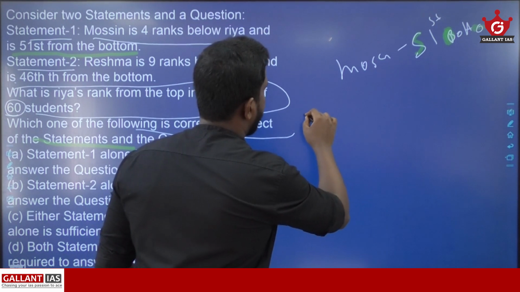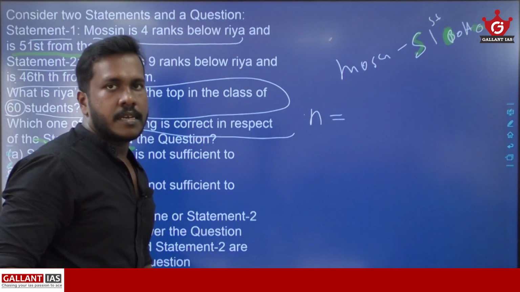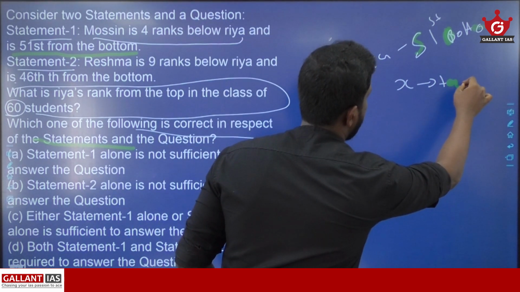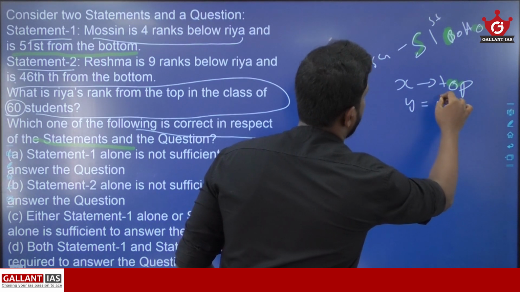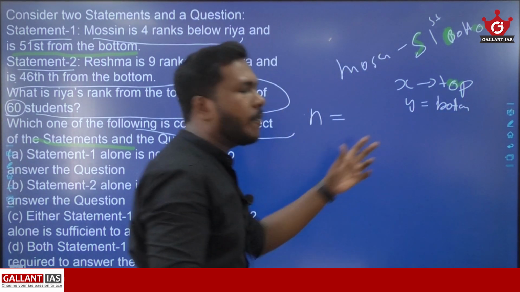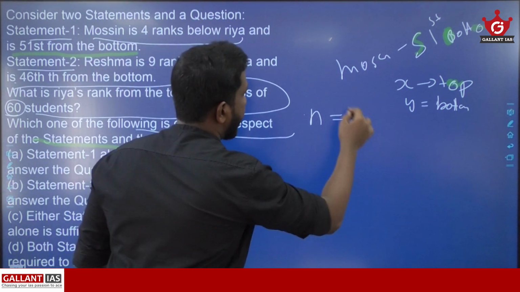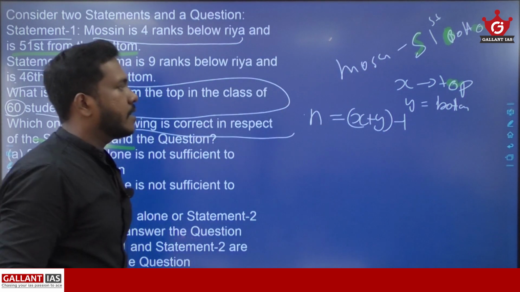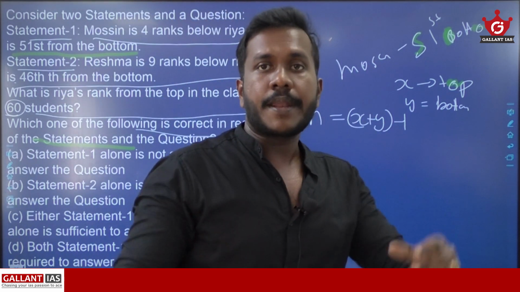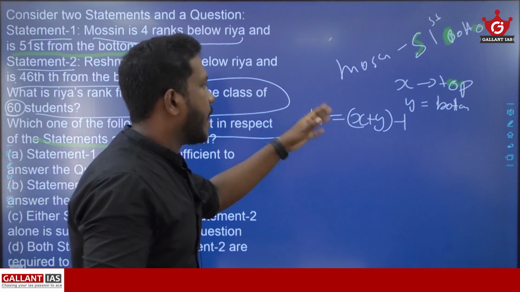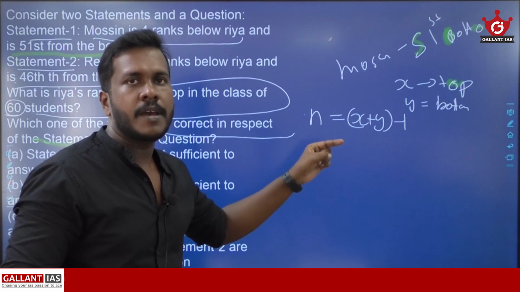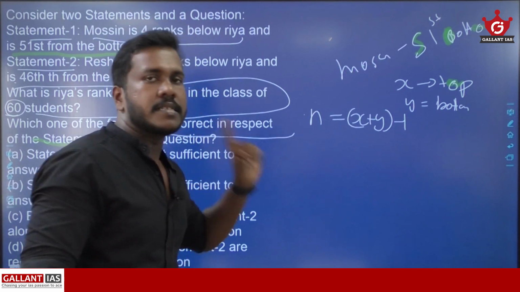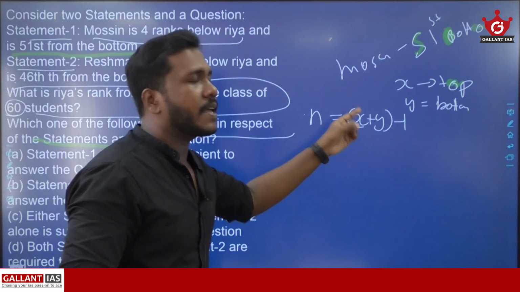For example, if there are n students in a class, and if one person's rank is x from top and y from bottom, then n is equal to x plus y minus 1.